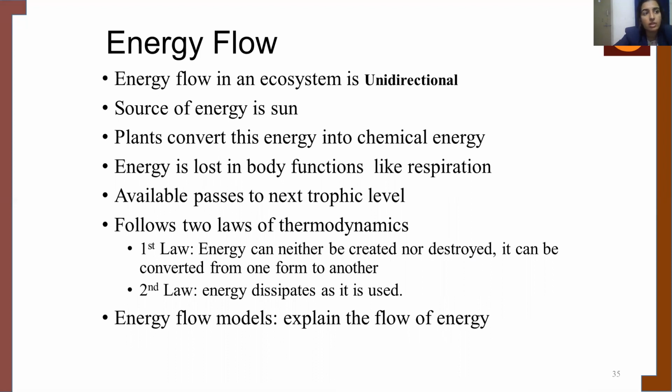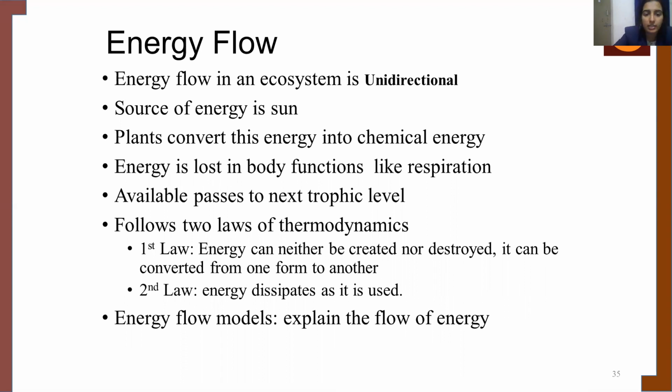So whatever energy is there from the beginning is getting converted from one form to another. It is not getting created again and again in each trophic level, nor is it getting destroyed. It is converting from one form to another, or the same or reduced energy is getting transferred to each subsequent trophic level.